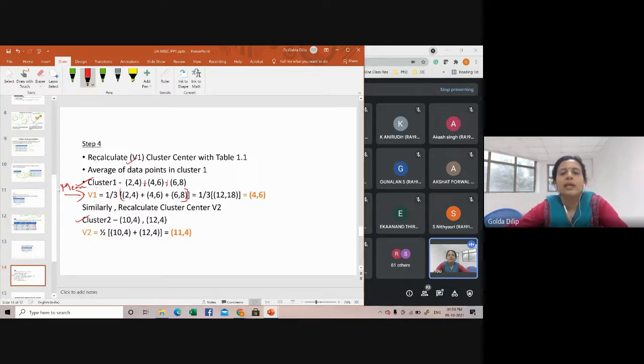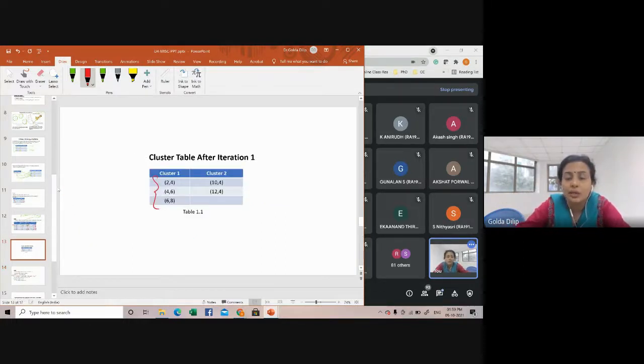Okay, so that will land up with this value. This is your new cluster center, 4, 6. Similarly, you recalculate the cluster center V2. Okay, cluster center 2 has to be recalculated in order to find the new value of V2.